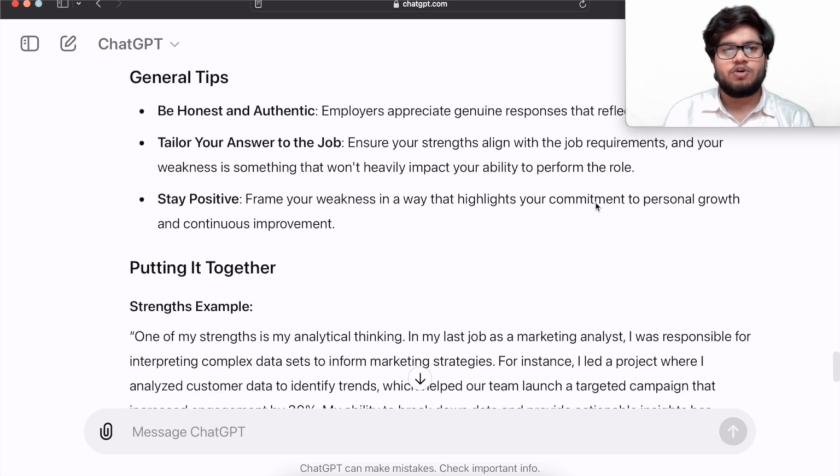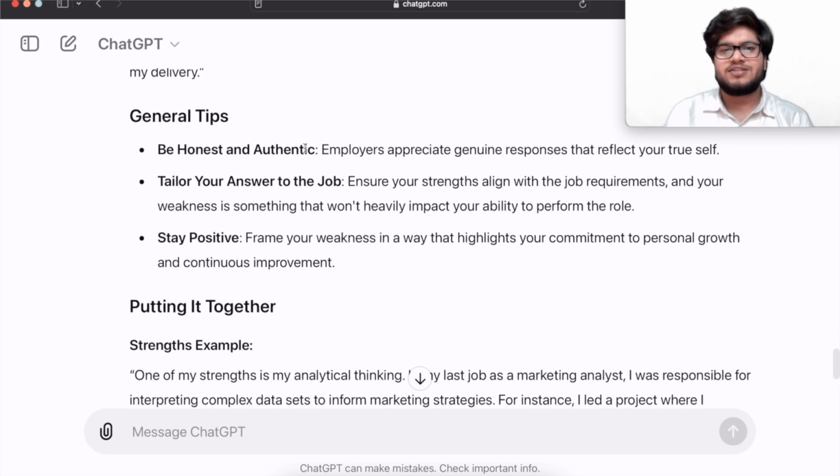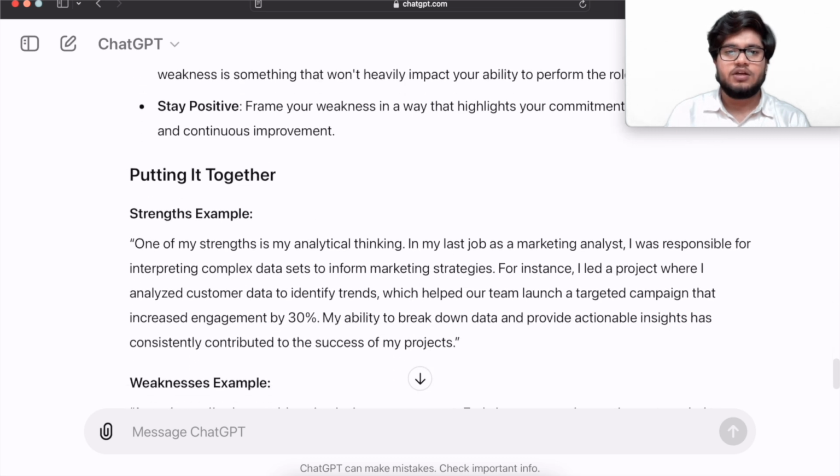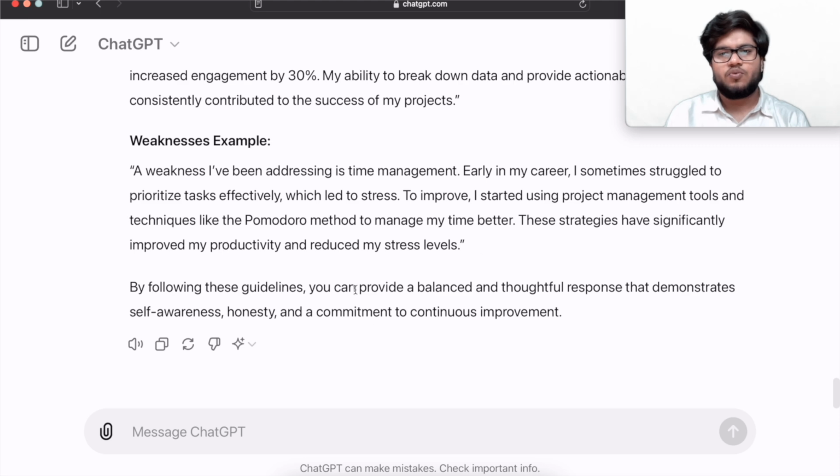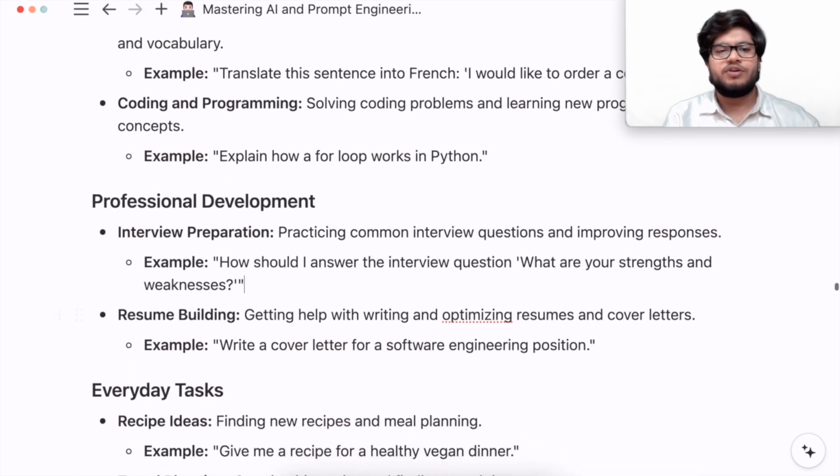It also gives you some tips: be honest and authentic, tailor your answer to the job, stay positive, putting it all together. For example, strengths and weaknesses. So you could give an interview answer like this. Let us see some more real life examples.